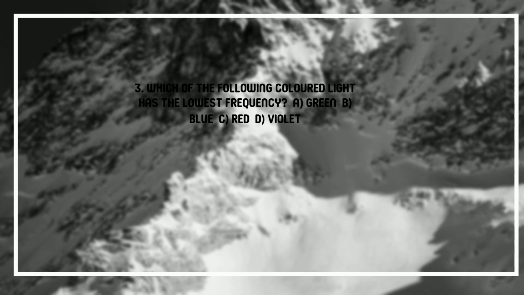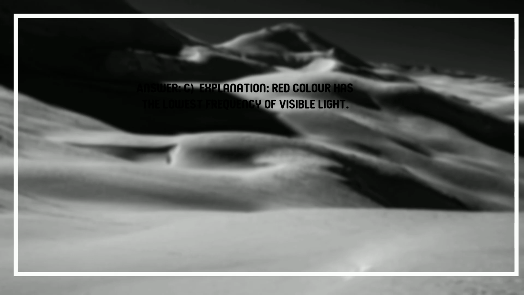3. Which of the following colored light has the lowest frequency? A. Green, B. Blue, C. Red, D. Violet. Answer: C. Explanation: red color has the lowest frequency of visible light.